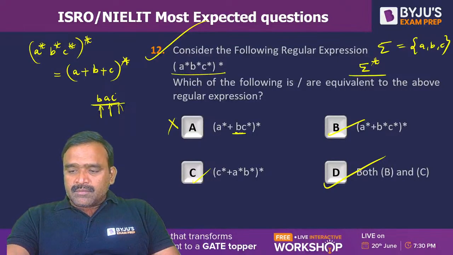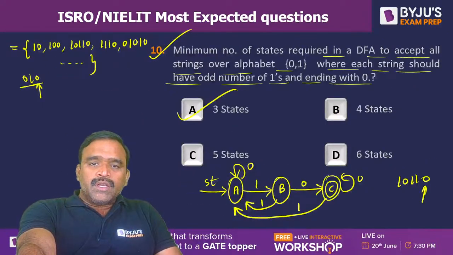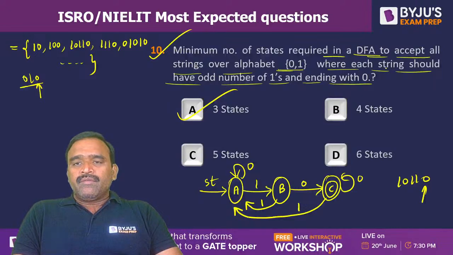Sir, previous question explained. Question number 10 is very simple. Minimum number of states required in a DFA to accept all strings over alphabet 0, 1, where each string should have odd number of ones and end with 0.